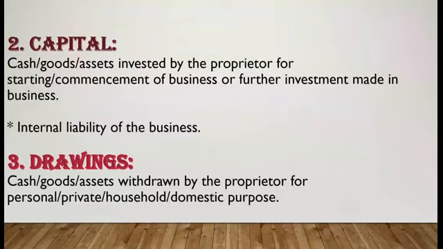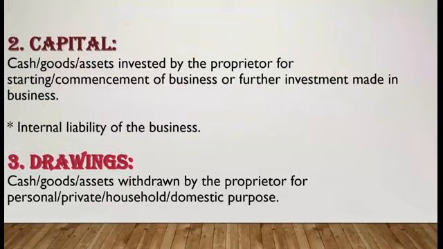So let us check another term which we have, that is called capital. Now what does this term capital say? This is the amount, the cash, the goods, or the assets which are invested by the proprietor. Who is the proprietor? The one who shows the interest of investing the amount, the goods and assets. The proprietor is our owner who is going to start the business, and while starting or continuing the business, or in commencing the business, he may invest the amount.